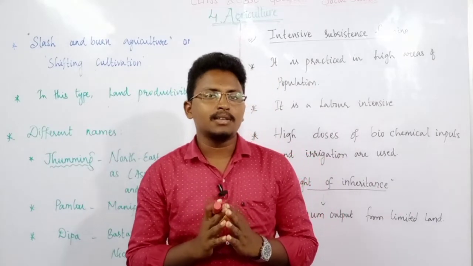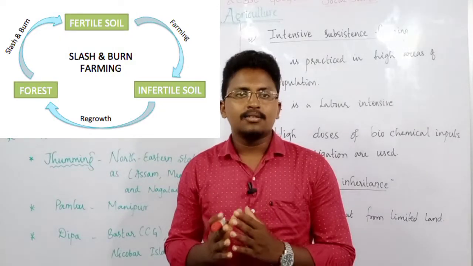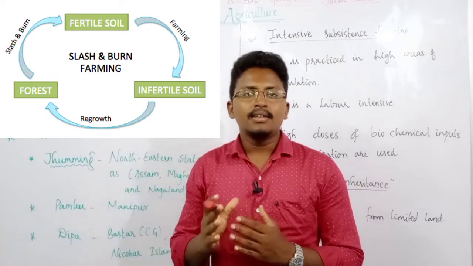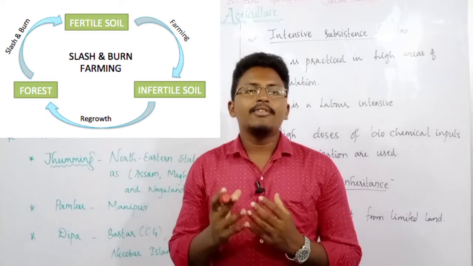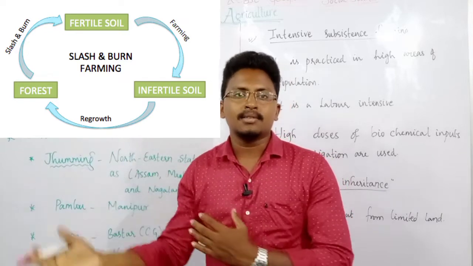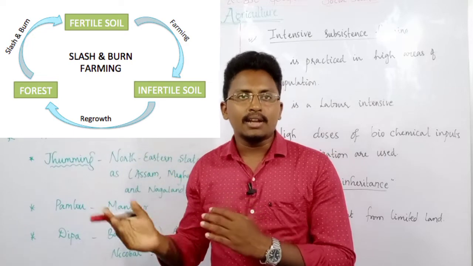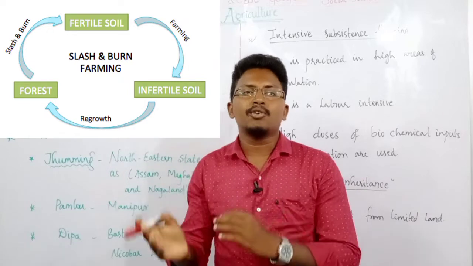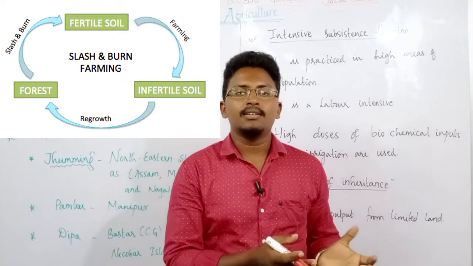Here, people first clear some amount of land by cutting the trees. Whatever trees are there, they cut them, clear the land, and cultivate the same cleared land for some years. After that, when the soil loses its fertility, they shift to another place. Again, they cut the trees, clear the land, and cultivate. And the land which they left, after 3 to 5 years, will again regain its strength and fertility.